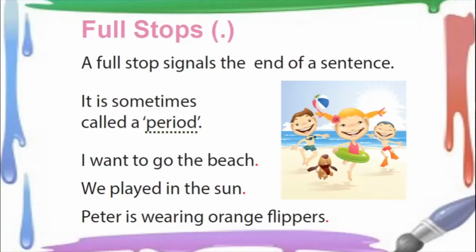So this is the information that I want to give in this particular sentence. I want to go to the beach, that is all. Means I want to go. If you want further information, then I will have to write another sentence, or I'll have to say another sentence. Okay, so this is about full stops, the basic meaning of it, and a few examples.